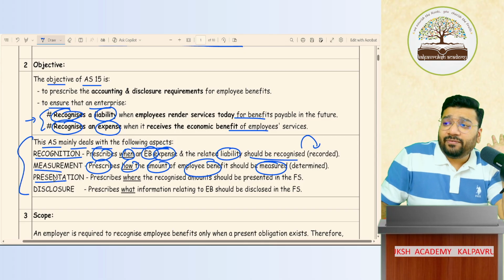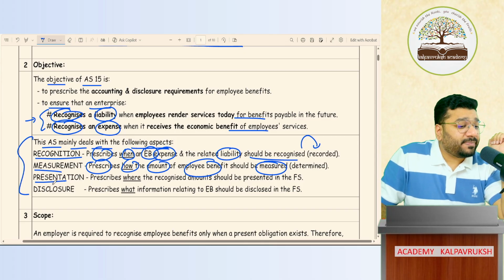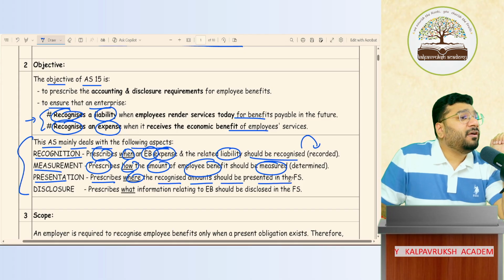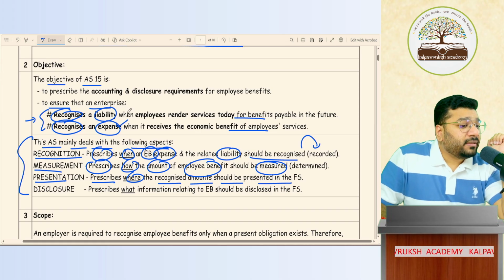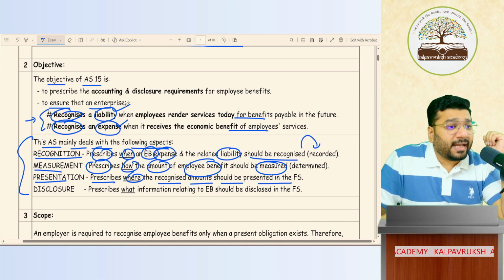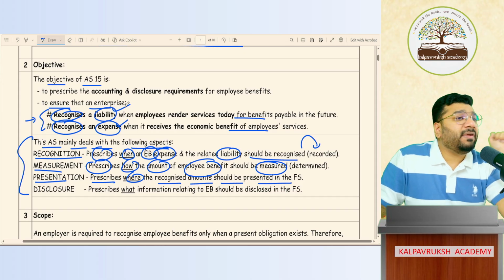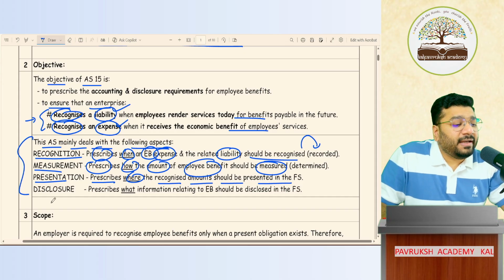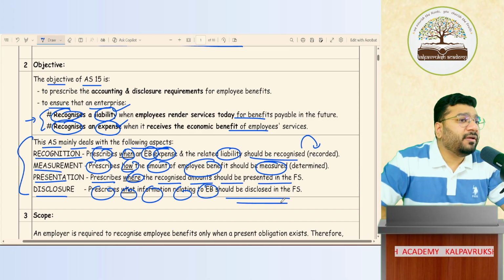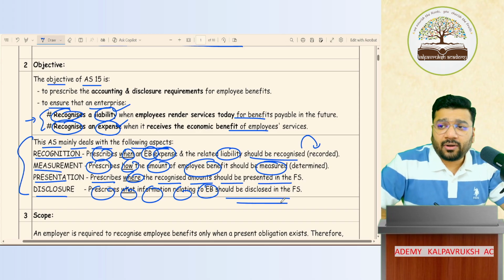Then this AS 15 also guides on the presentation aspect. Means what? It prescribes where the recognized amount should be presented in the financial statement. This expenditure, under what category do we have to show? This liability, where should it be presented? Will it come on the liability side? Should it come on the asset side? How does it come? It has to be explained. That explanation has been given in accounting standard 15. And finally, it prescribes what information relating to employee benefit should be disclosed in the financial statement. Got it? Not got it?